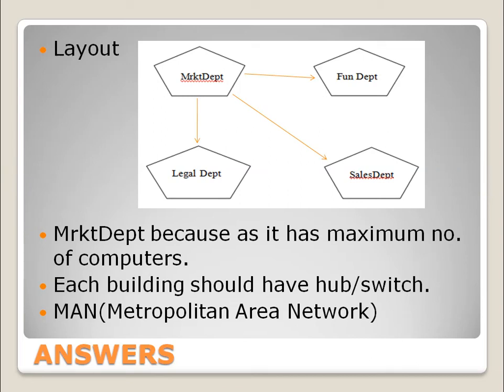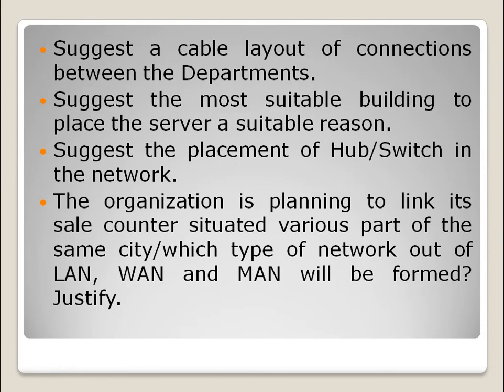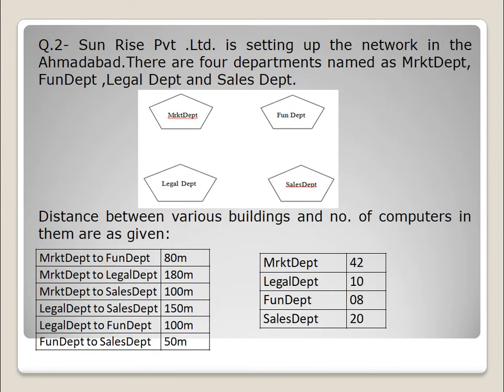Sometimes you might be asked to suggest the best suitable transmission medium also. Then you should check the distance table. If the distance is in meters, then you can go for twisted pair cable. If the distance is in some kilometers, then you should go for optical fiber. And if the distance is very large, in thousands of kilometers, then you should go for satellite signals.